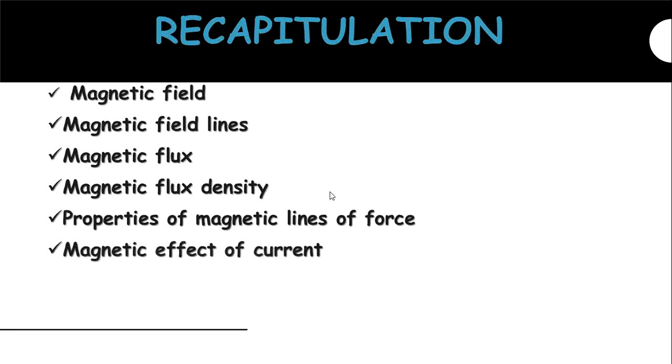Magnetic effect of current. The strength of the magnetic field at a point due to a current carrying wire depends on the current in the wire, the distance of the point from the wire, the orientation of the point from the wire, and the magnetic nature of the medium. It is a very important question.